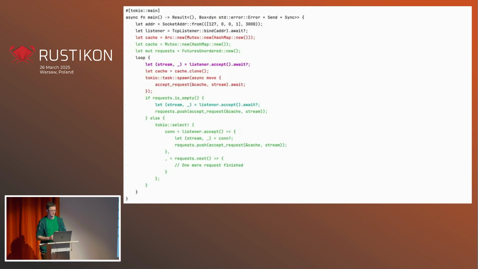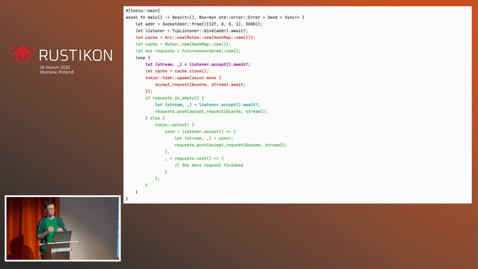So here's an example of how we could implement structured concurrency with FuturesUnordered. Here we don't spawn any Tokio tasks anymore. Instead, we keep collecting the futures returned by accept request in the FuturesUnordered, and FuturesUnordered allows us to poll multiple futures together.